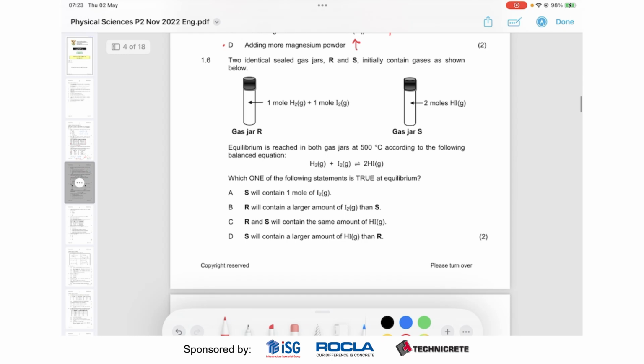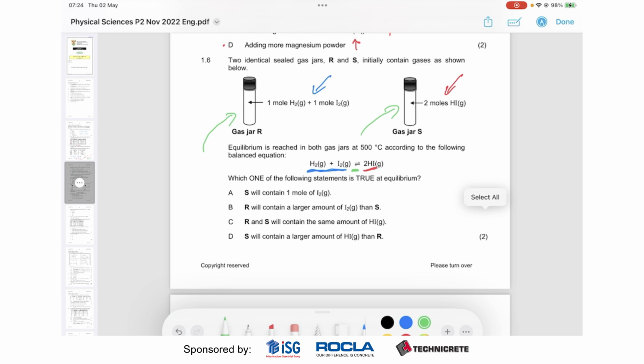Okay, 1.6. Two identical sealed jars contain gases. Okay, so all right, they give us some conditions. So basically we can see that this one is like the end of the reaction, and this one is like the beginning of the reaction. And then they let the reaction get to equilibrium, and it is reversible. So it's the same thing. So what you've got to realize is that what's here and what's here are the same thing.